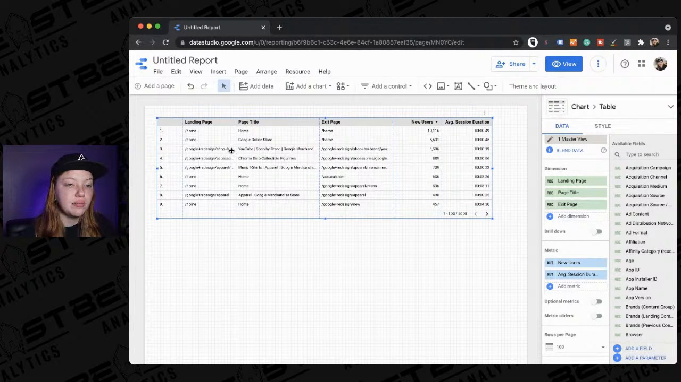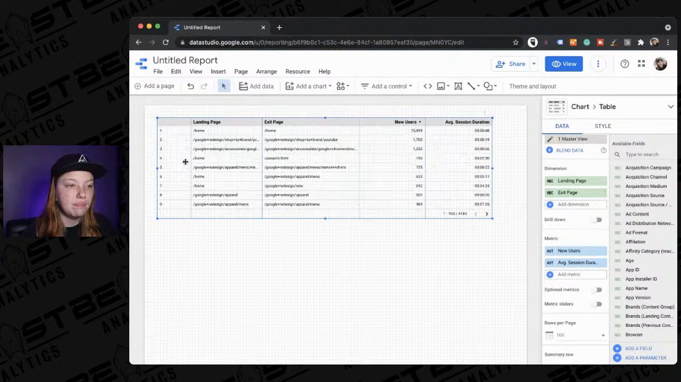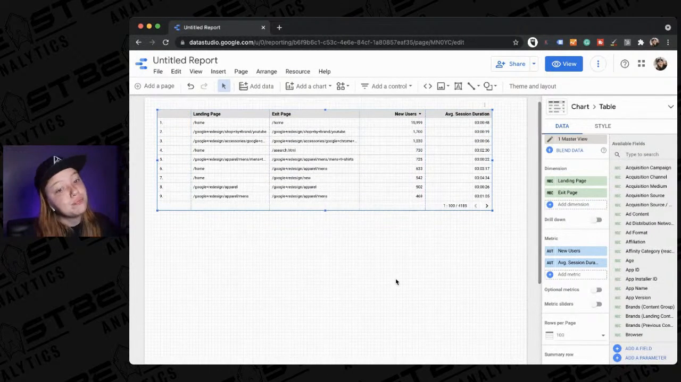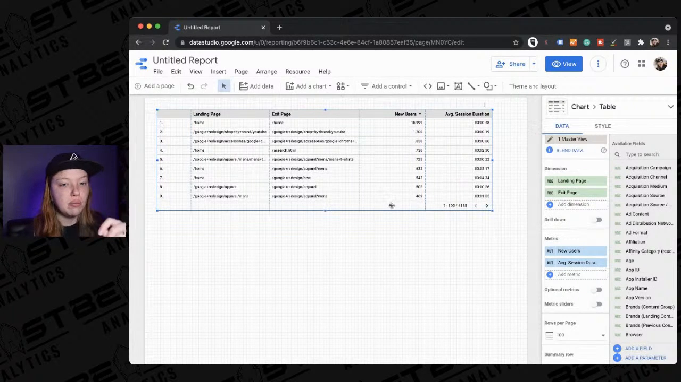Okay, so let's look at this. So this is interesting. Oh, that's the page title. Duh. Okay, we're going to get rid of page title. So we can look at landing page, exit page. If we look at people who landed on the home page, they've got a good session duration. If we look at people who landed on the YouTube brand page, they only stay on the site for 19 seconds. And so you might be thinking, that's strange. I want to look into that a bit more.